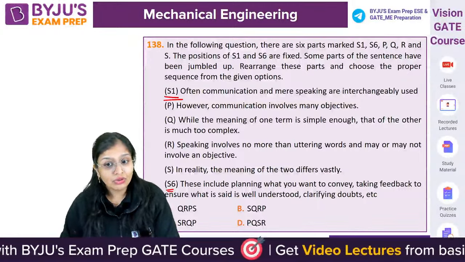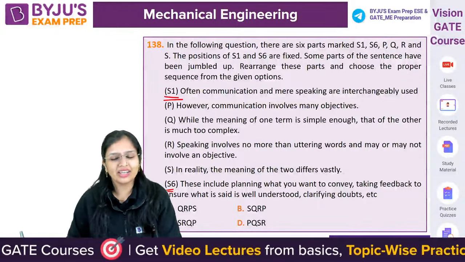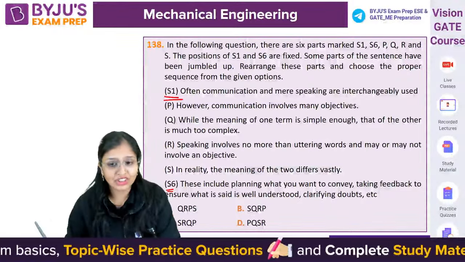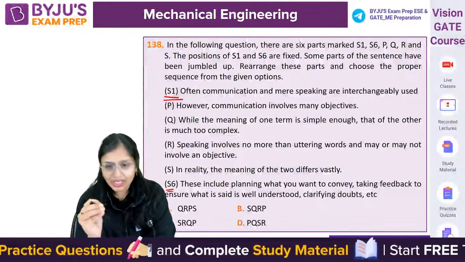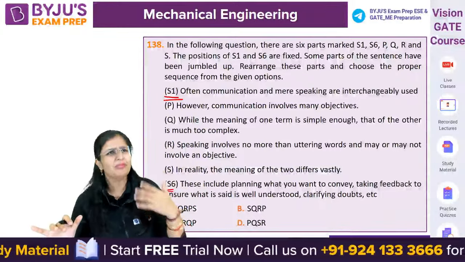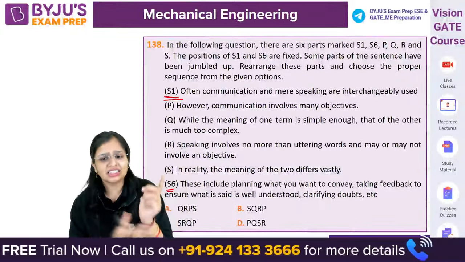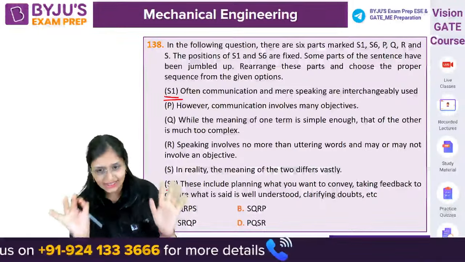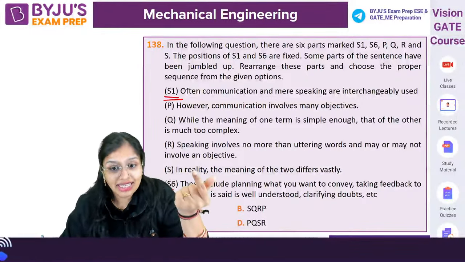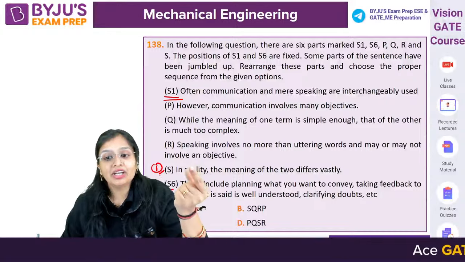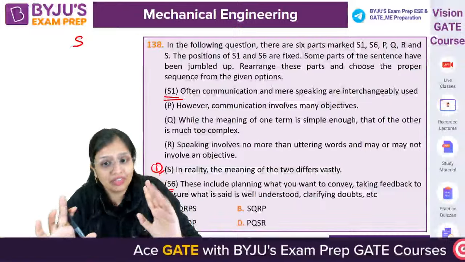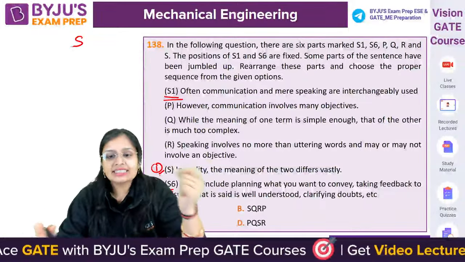क्या बोला है? They are different. ठीक है, यहाँ पे लिखा है क्यों? आखिरी स्टेटमेंट बोल दिया है: this includes planning what you want to convey. तो अब इसको समझने के लिए first you have to arrange it. कैसे arrange करेंगे? इसने पहला statement बोला है: communication and mere speaking, सिर्फ बोलना, सिर्फ बात करना, speak करना, इसको आप interchangeably use कर लेते हो. You use it interchangeably. But reality में दोनों different होता है. So the next statement will be: the meaning of two differs vastly although you treat it as synonyms, but दोनों में difference होता है.